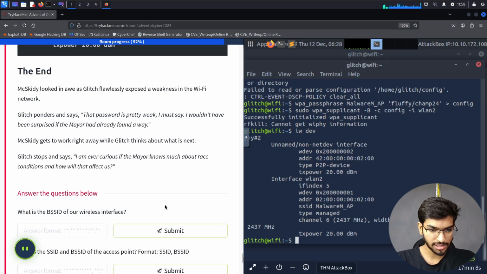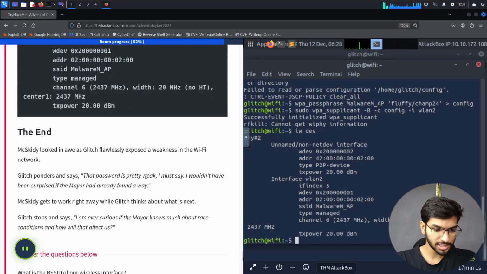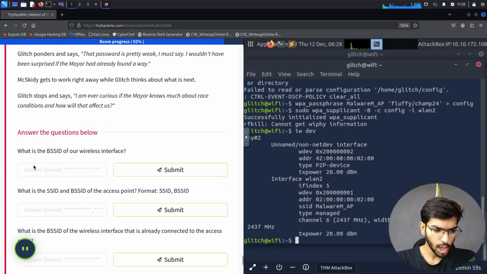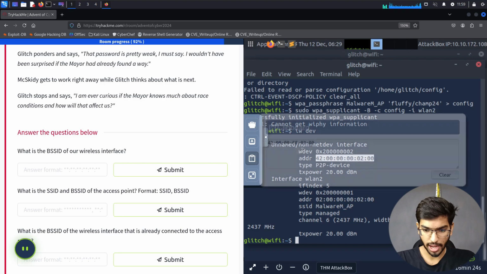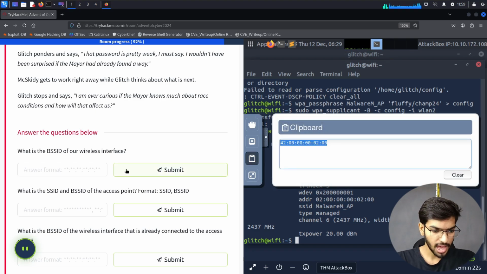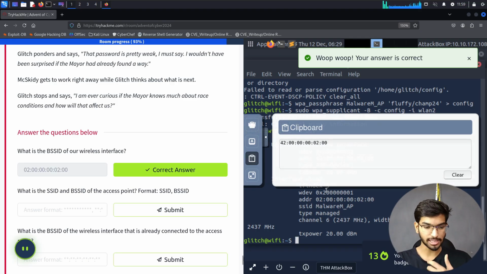Okay. So now let's move to the challenge of today, or the questions of today. What is the BSSID of our wireless interface? So this is our wireless interface. So let me copy this. Come here to the clipboard and then copy these contents and then paste it here. So that is our MAC address basically.